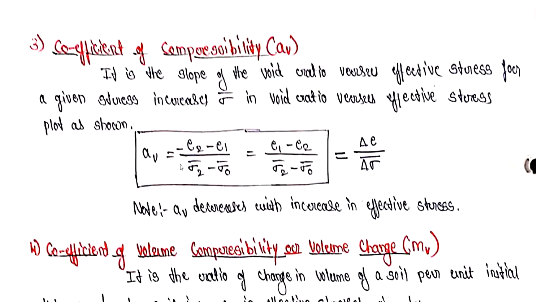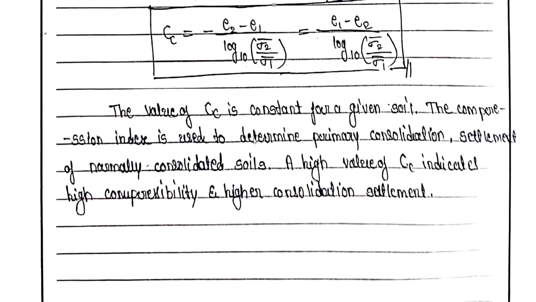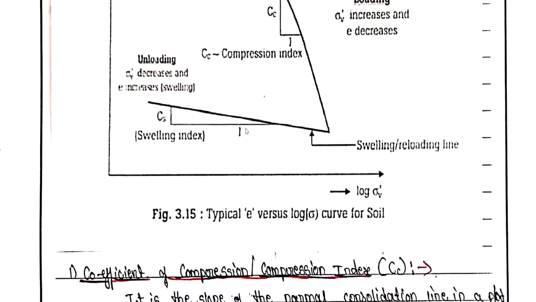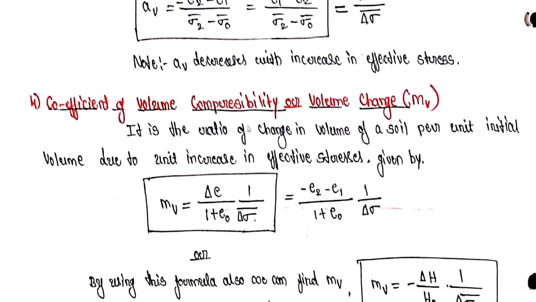It is very simple, only the log is not going to come. So av is equal to minus (e2 minus e1) divided by (sigma 2 dash minus sigma dash naught). So it is the initial one. Why are we considering minus? You can see over here this particular graph is decreasing, so we are considering the minus.